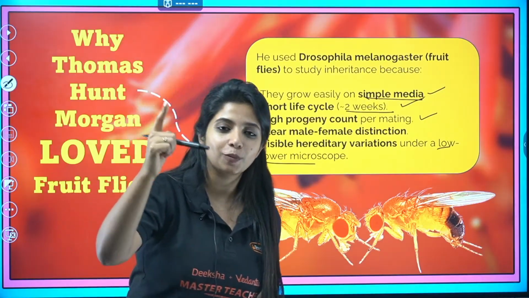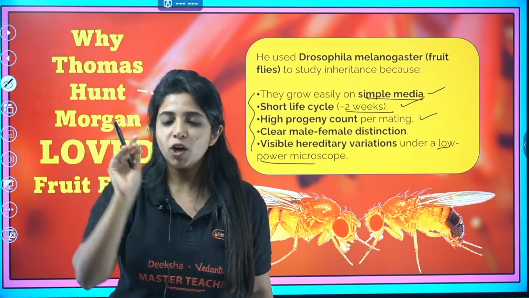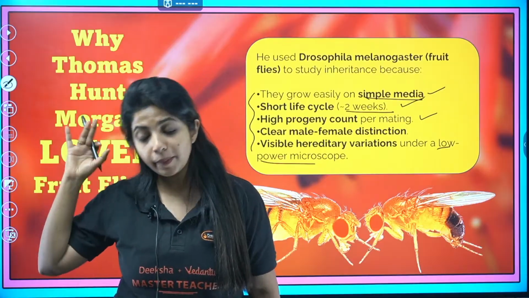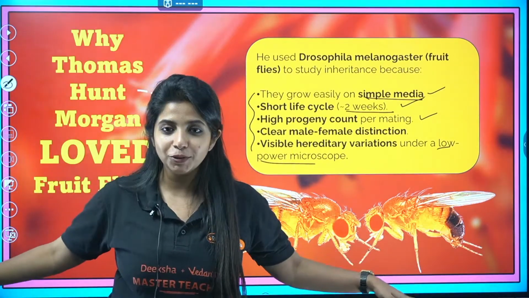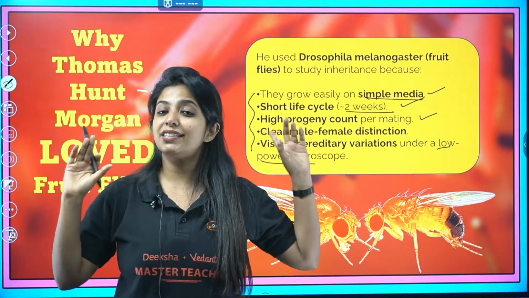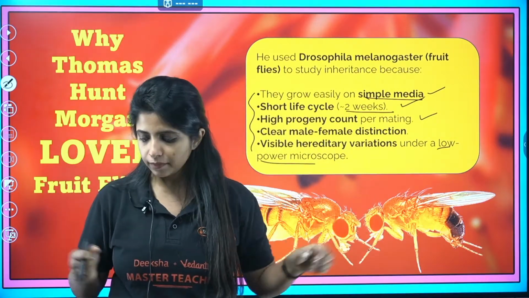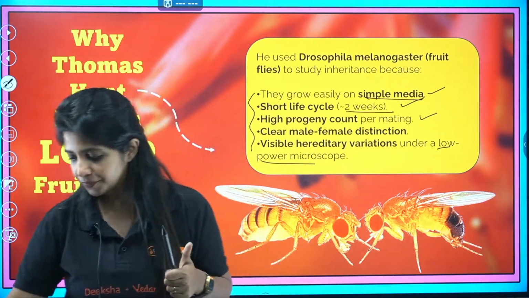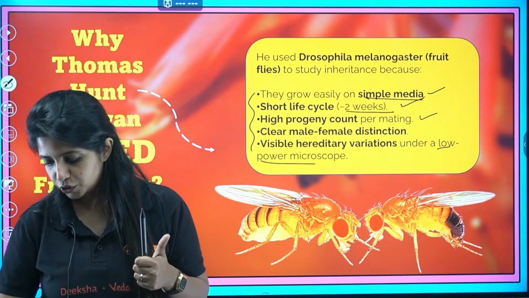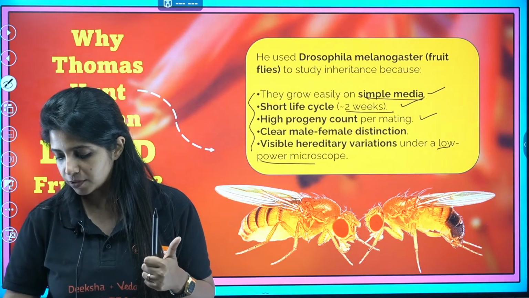I am going to do the experiment on you. That is why Thomas Hunt Morgan went with Drosophila melanogaster. Is this clear to you why he chose melanogaster? And this is a 3-marker question in your second PUC. Make sure you know all the features. If clear, give me a thumbs up. If it's super clear to you, can you quickly give me a thumbs up?